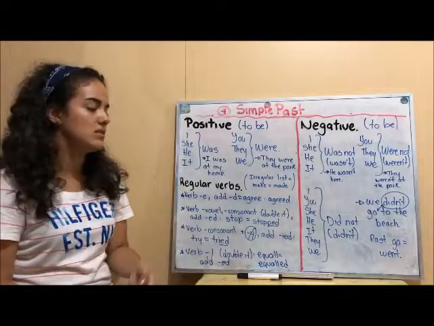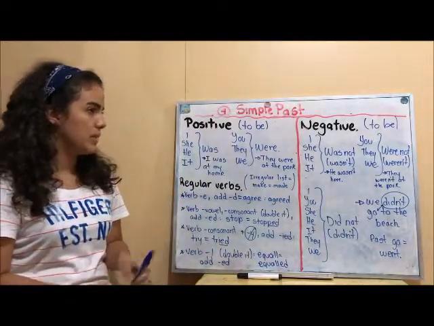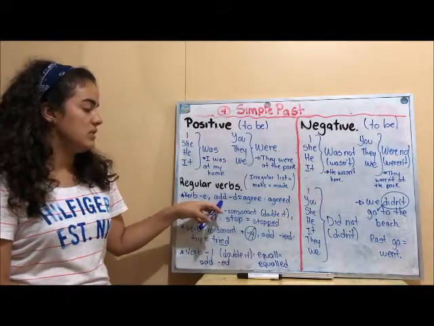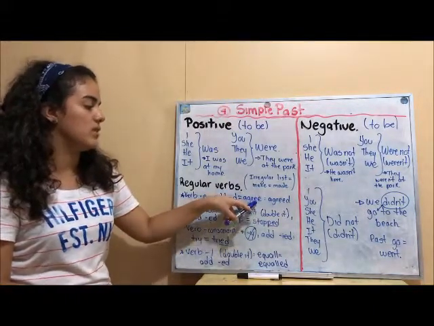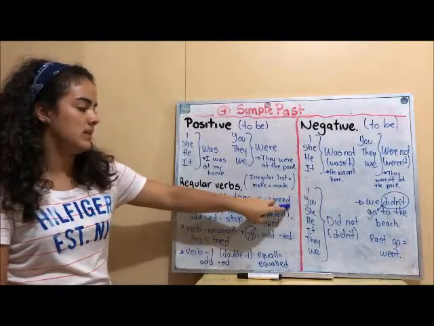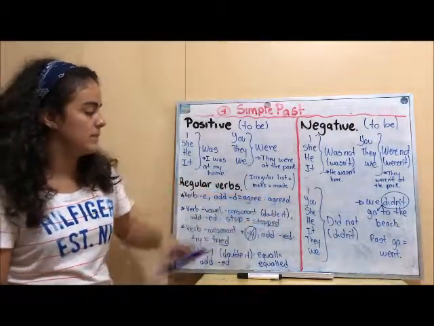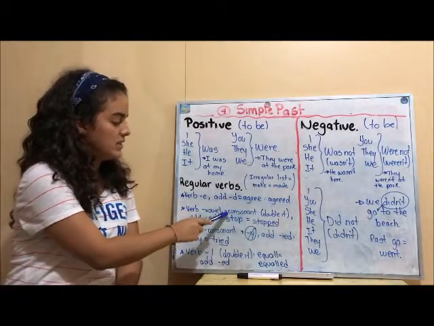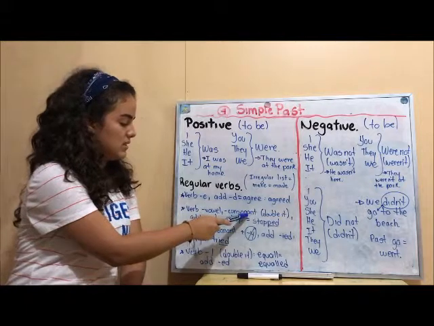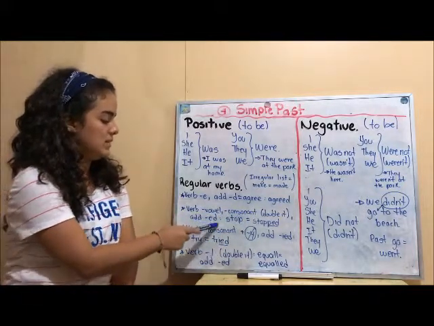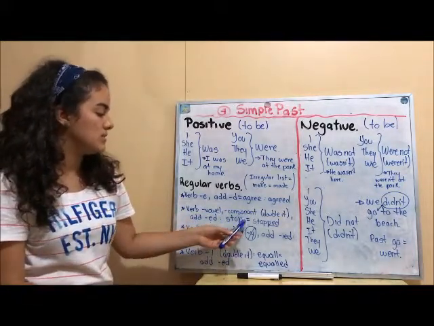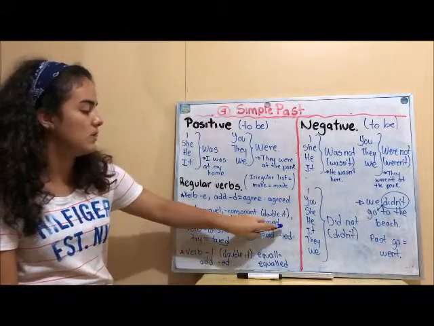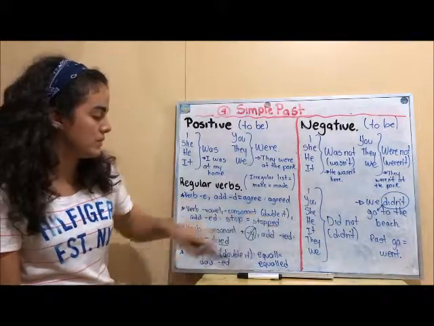It completely changes. But for the regular verbs, there are verbs that end in E, so we just need to add D. So with agree, we just add D, agreed. Now with verbs that end in a vowel plus a consonant, we need to double the consonant and then add an ED. So for the verb stop, there's a vowel and there's a consonant. So we need to double the consonant and put an ED, so stopped.